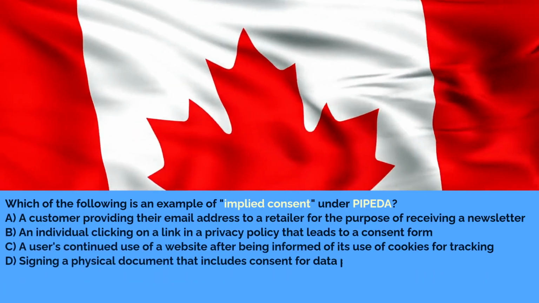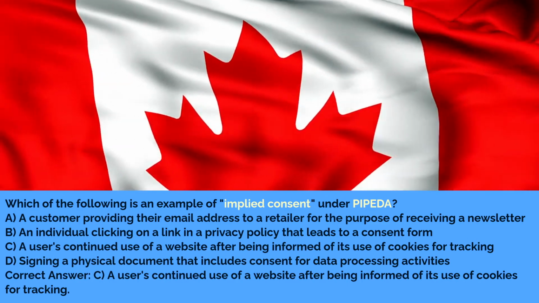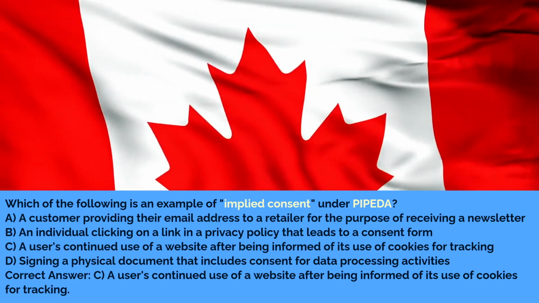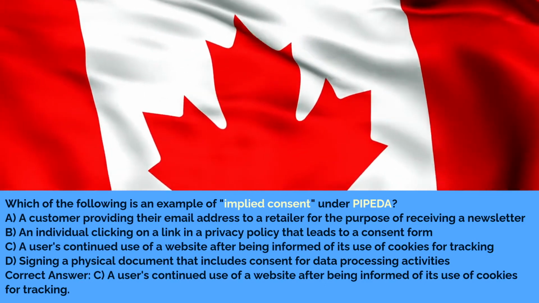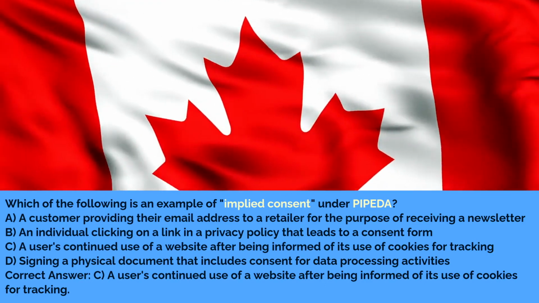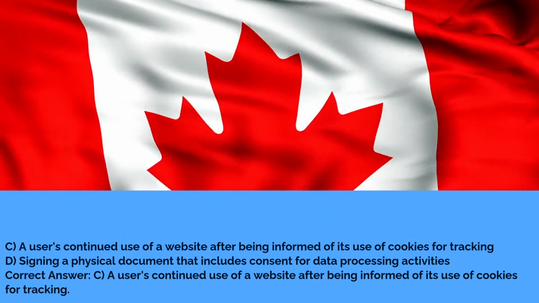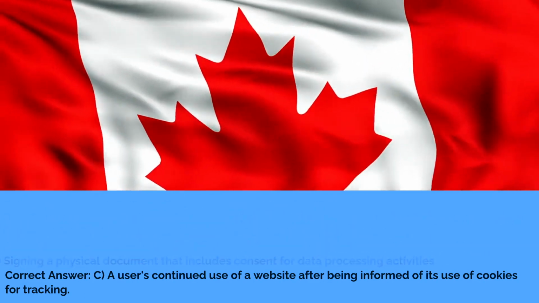Which of the following is an example of implied consent under PIPEDA? A. A customer providing their email address to a retailer for the purpose of receiving a newsletter. B. An individual clicking on a link in a privacy policy that leads to a consent form. C. A user's continued use of a website after being informed of its use of cookies for tracking. D. Signing a physical document that includes consent for data processing activities. Correct answer: C. A user's continued use of a website after being informed of its use of cookies for tracking.